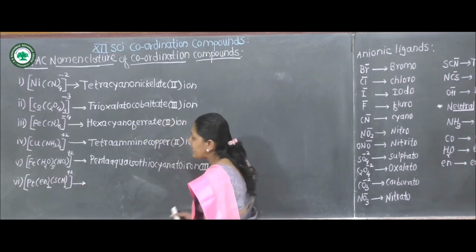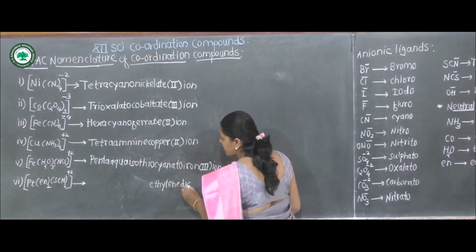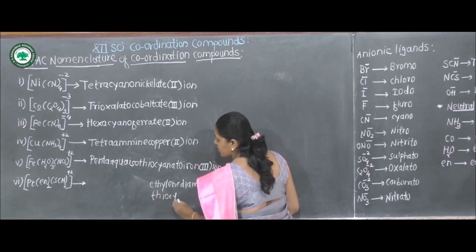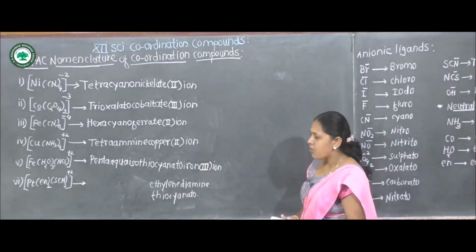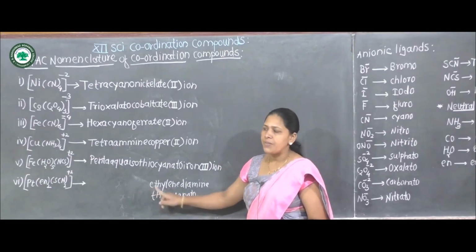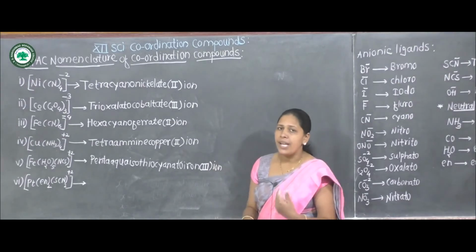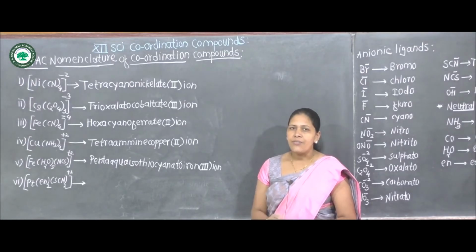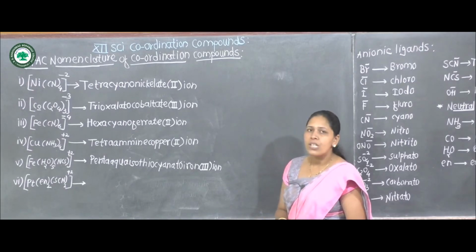Then ethylenediamine and thiocyanato. Which ligand is preferred first? According to alphabetical order, E comes first, therefore first preference goes to ethylenediamine. But the name ethylenediamine itself contains a numerical prefix, that is di, therefore which prefix is used before ethylenediamine?